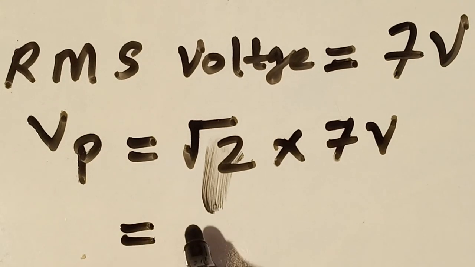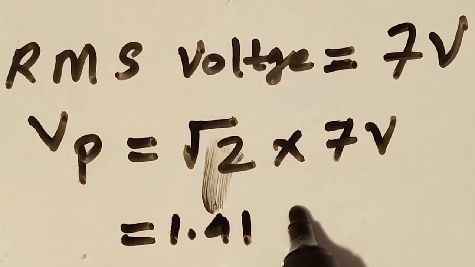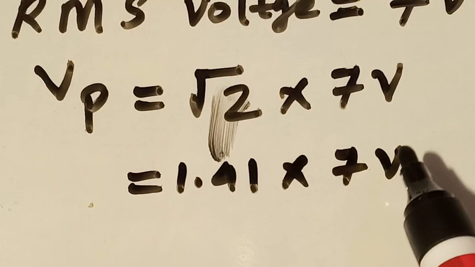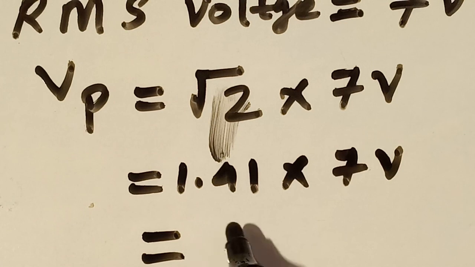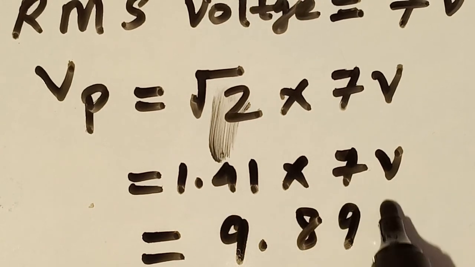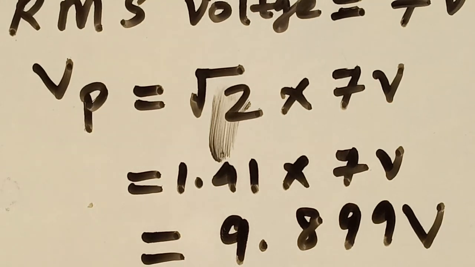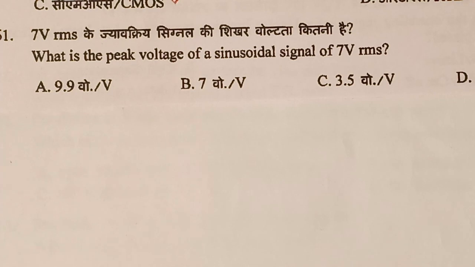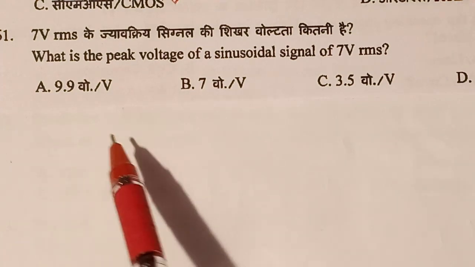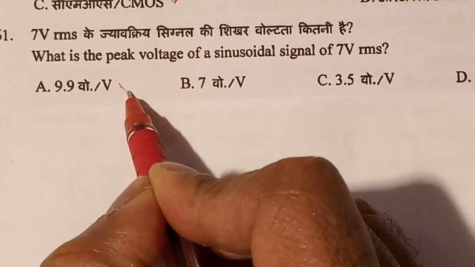Root 2 is 1.41, multiplied by 7 volt, which equals 9.899 volt. So for question number 61, option A is the correct answer, that is 9.9 volt.